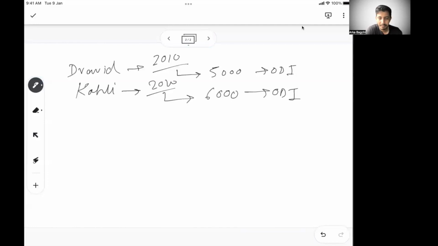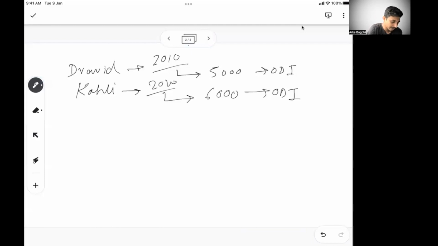That means Kohli is a better batsman. But that's just one way to look at it. If you are becoming a manager or someone in a decision-making role, you should see it in an all-conclusive way. When you see a data point, you should understand what the data is about, then possibly make a decision out of that, and see whether the data is complete or not.